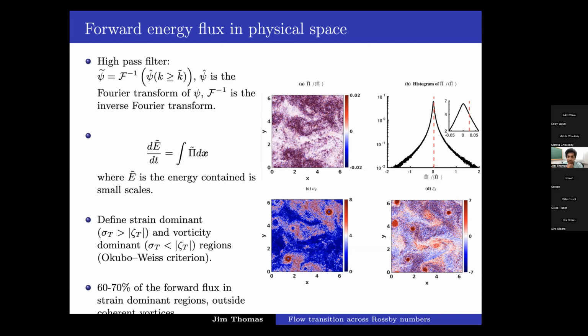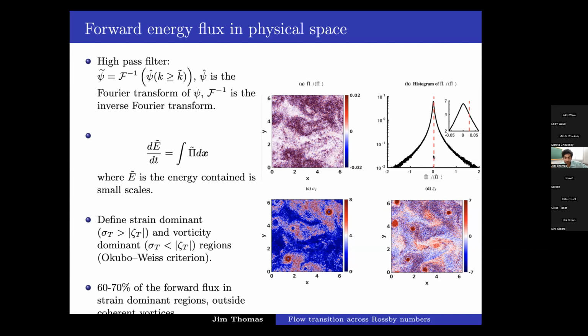Plotted here is the flux for the highest Rossby number case we looked at. This is the spatial structure of the normalized flux, and this is the histogram of the flux. You see multiple striking things in this figure. The first thing is that this flux is almost symmetric. In fact, the positive tail is slightly higher than the negative one, but it's almost symmetric, which means there are regions where flux is positive and negative, although on average, the mean, denoted by this red dashed line, is positive.